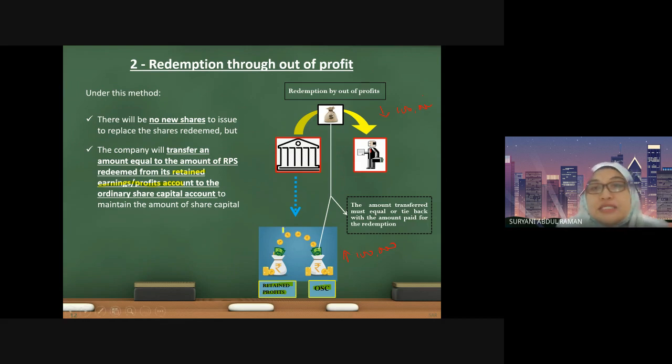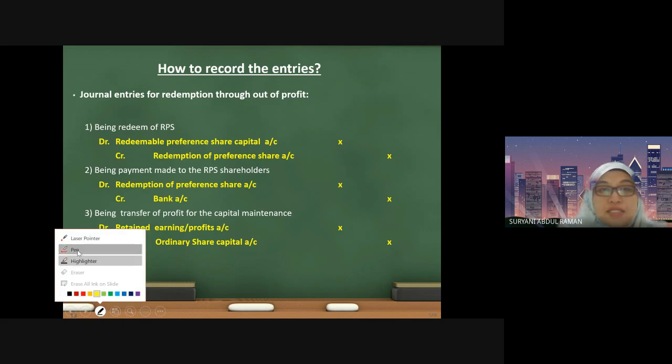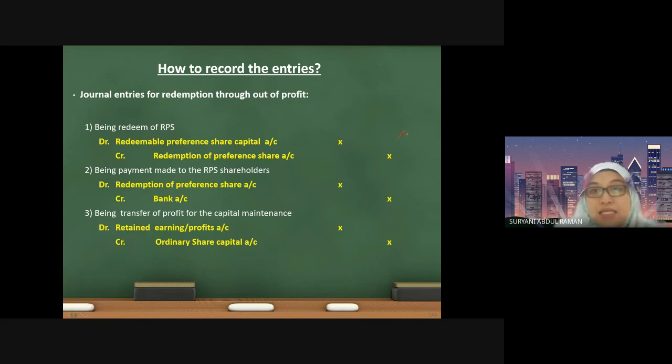Let us look at the same example. Before we go on with the example, let us look at the journal entry. As you can see, the first and the second method are the same as the issuance of shares. These steps are the same. First, you redeem the shares. Redeem the share meaning you are going to reduce the share and then you are going to make the payment.